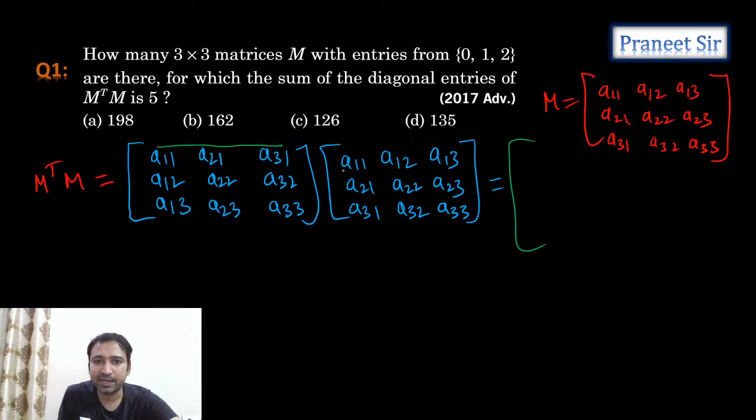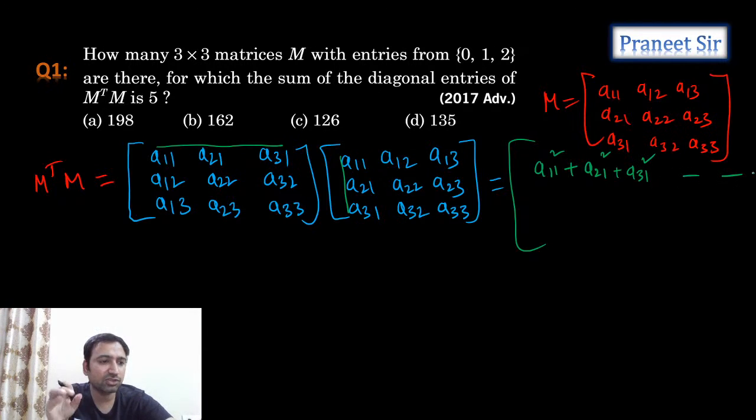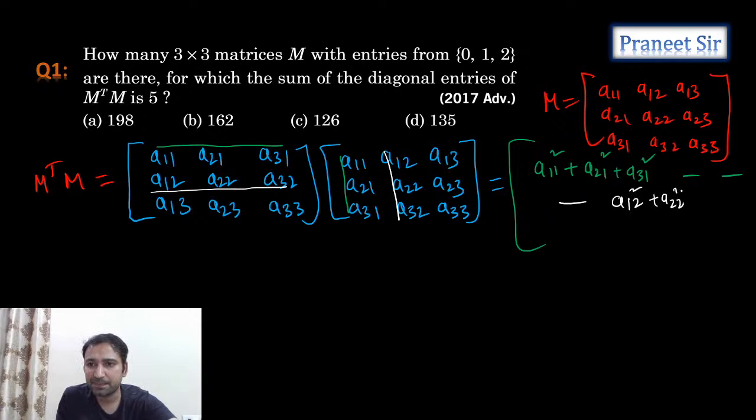So first row into first column, when you do that, what do we get? A11 square plus A21 square plus A31 square. And the remaining two elements we don't want, because we need just the sum of the diagonal elements. Okay. Next, second row into second column. If you do it, we get the middle element, which is A12 square plus A22 square plus A32 square. And the remaining two elements in this row we don't need.